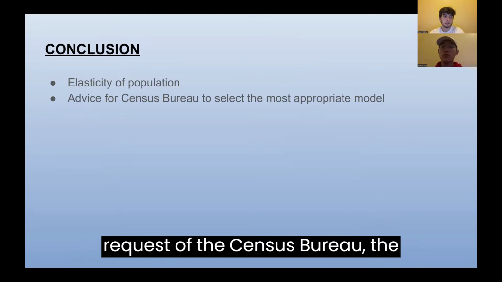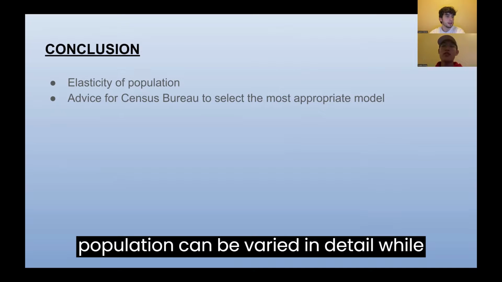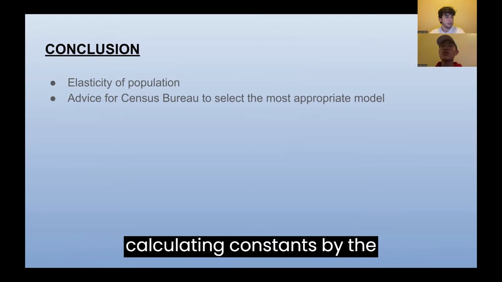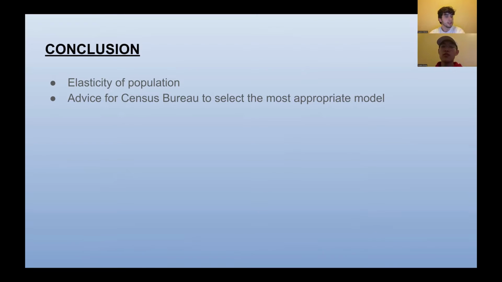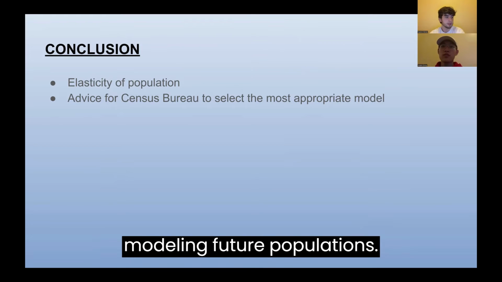Therefore, in response to the request of the Census Bureau, the prediction method of the population can be varied in detail while calculating constants by the characteristics of the cities. In general, we can still use the natural exponential function as a base for modeling future populations.